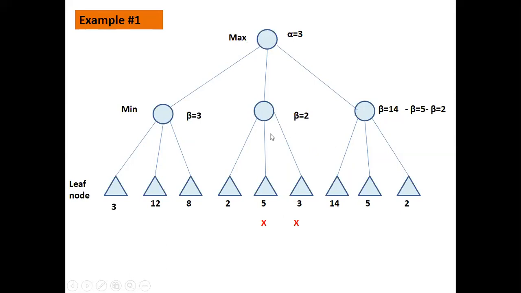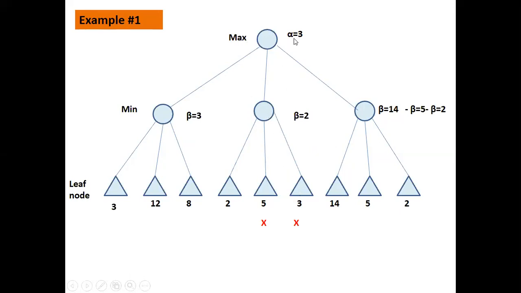So what we'll do is we are not going to explore these two paths, because the maximum is already 3 and what we are getting is less. There's no chance of this path being selected. So we'll not be exploring this path, we'll not be exploring this path. So I put a cross here. Is it clear? We are not exploring this path.